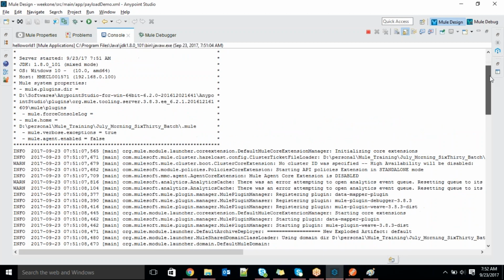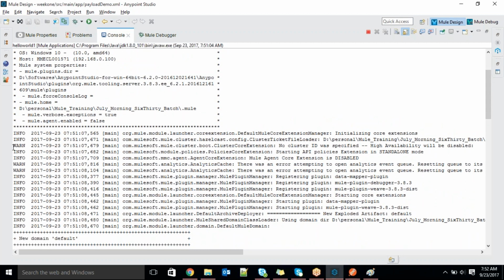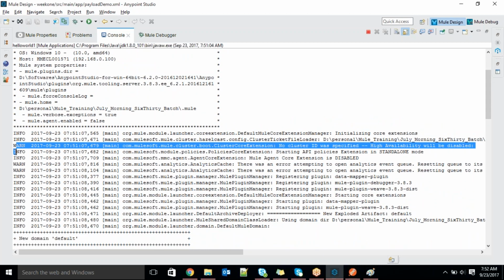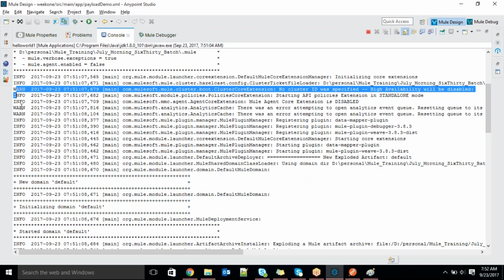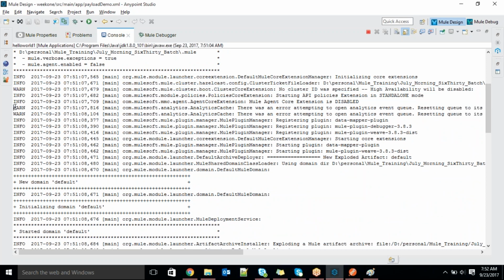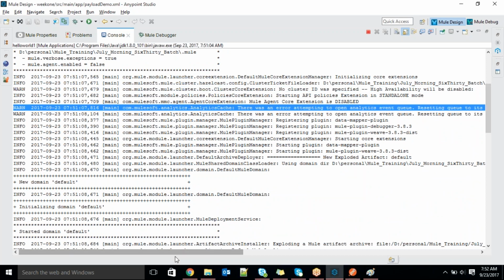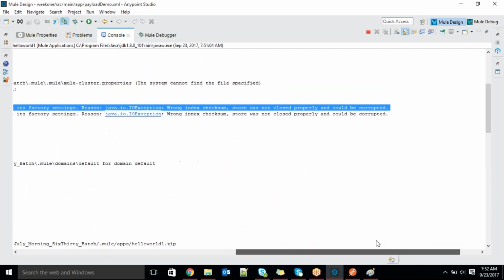So where you are getting it, at starting, right? Yeah, this is starting. This is one warning, that is nothing but no cluster ID specified. That is expected only, right? Because we are not clustering anything. The next warning, you are getting different compared to me. Yes, it's different.